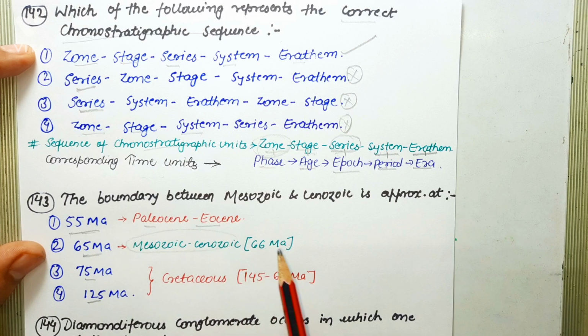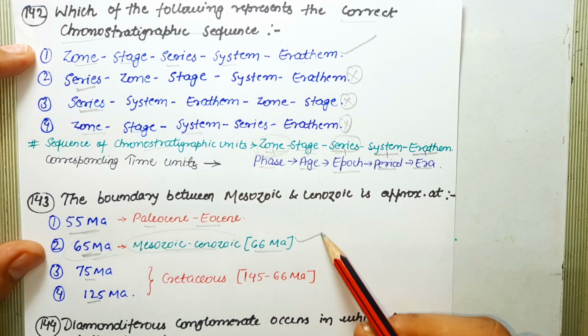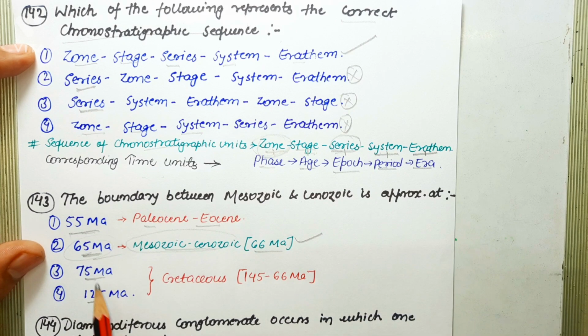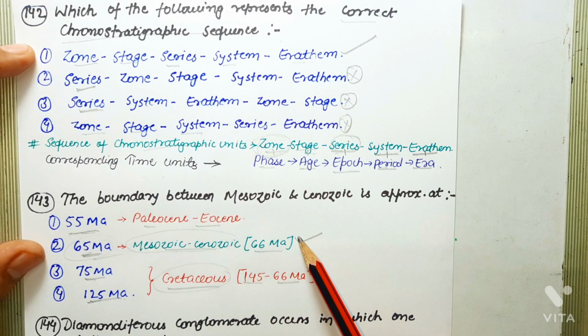Basically it's 66 million annum, but 66 million annum is close to 65 million annum. So you can say the 65 million annum is the boundary between Mesozoic and Cenozoic, and this is what our question is asking about, the boundary between Mesozoic and Cenozoic. So the correct answer is 65 million annum. 75 million annum and 125 million annum lie in the Cretaceous period, because the Cretaceous period ranges from 145 million annum to 66 million annum. So as far as this question is concerned, the correct answer is 65 million annum.